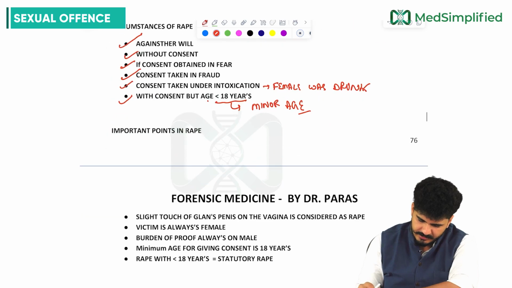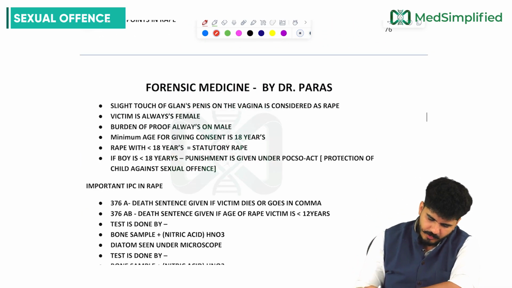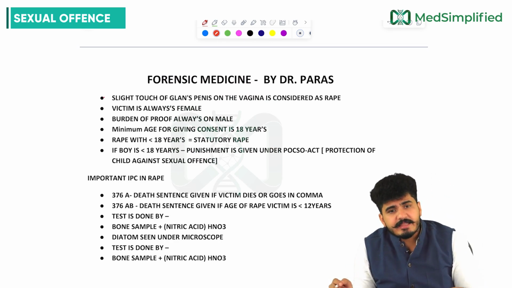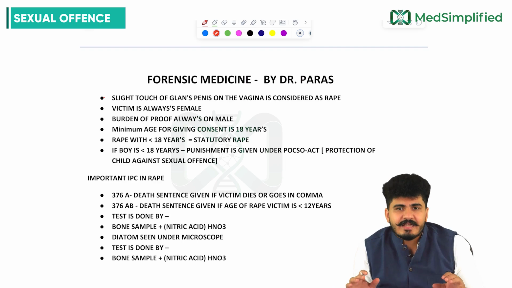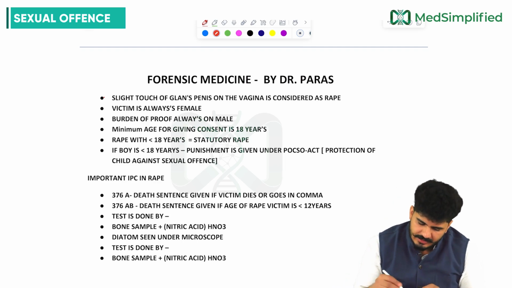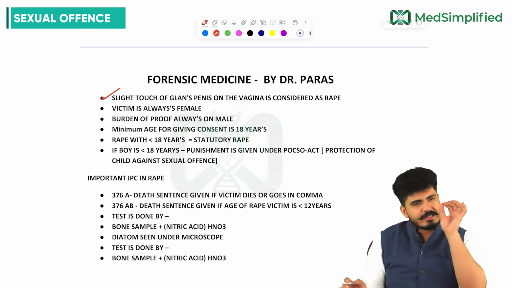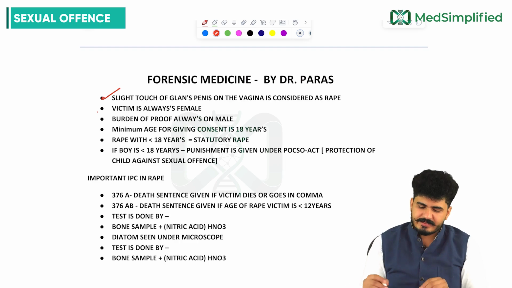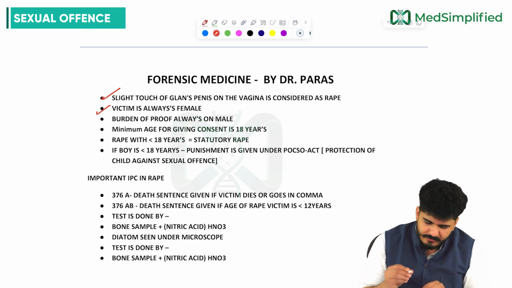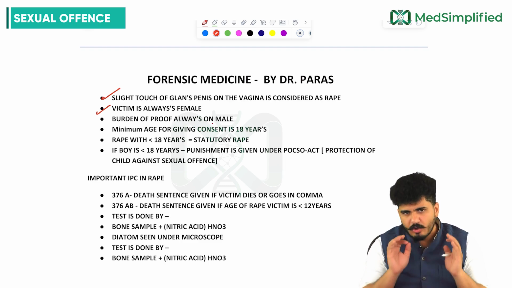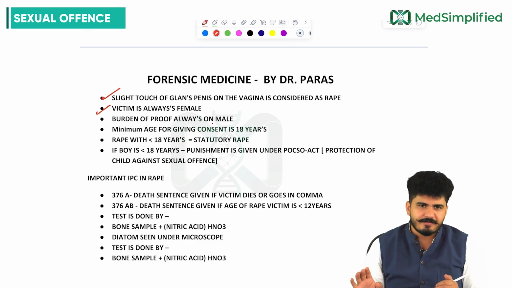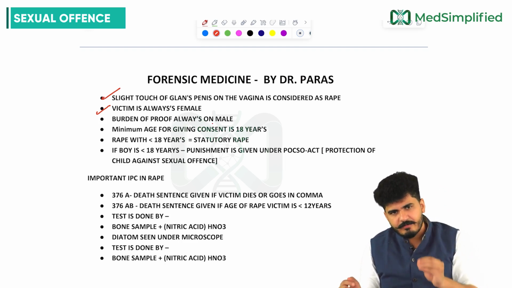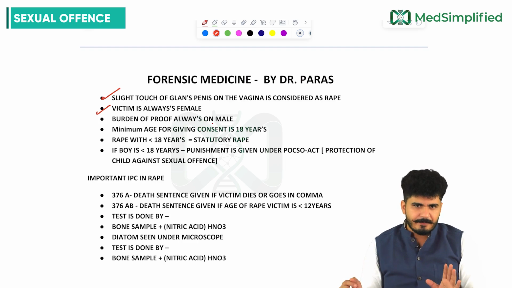Now some important points in rape, my dear friends. A slight touch of the glans penis to the vagina is considered rape. No matter whether you have penetrated or not, if your glans penis has touched the vagina and then you came back, that is also considered rape. And the victim is always female. The rape victim is always female. Male is never raped. A male can be raped by a male, yes it can be, but if a male and female are there, the victim is always the female.